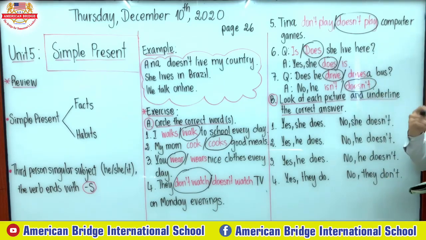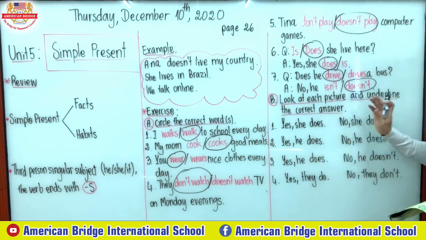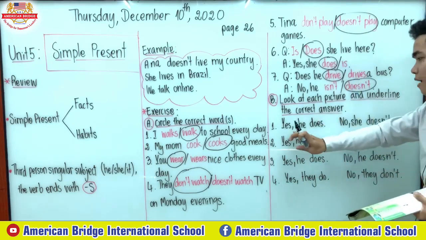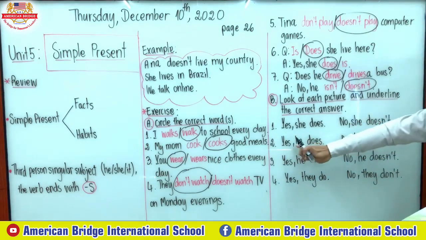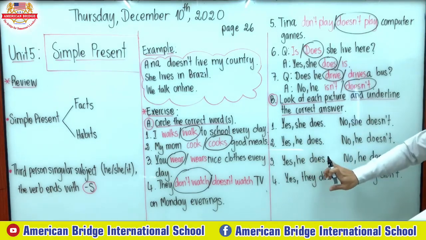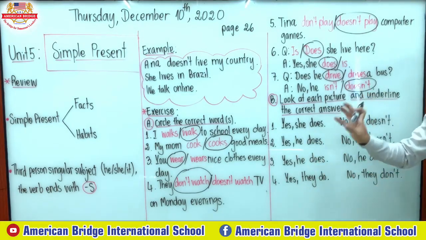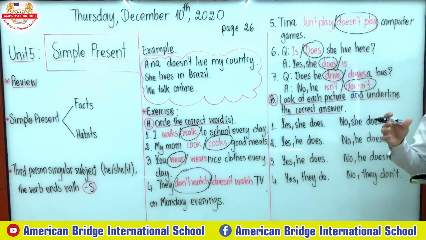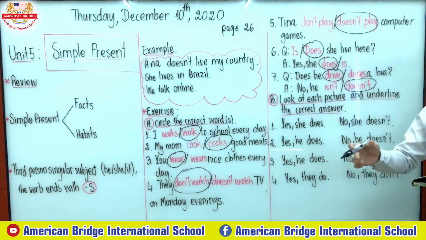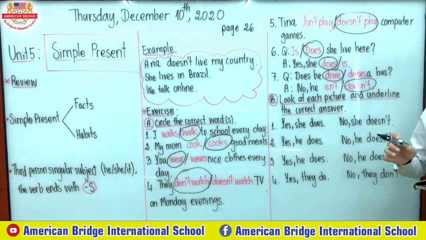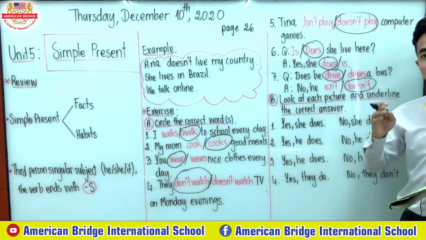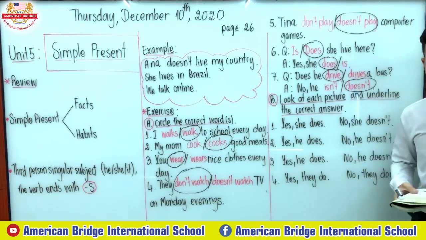Okay, everyone, let's move on to our part B. Look at each picture and underline the correct answer. We have the answers for the positive and for the negative: yes, she does, no, she does not; yes, he does, no, he does not; yes, he does, no, he doesn't. Now let's do it together. Look at the pictures on our screen and help me underline the correct answer. I will read you the question, and you look at the pictures and find the answer together. Now let's start.